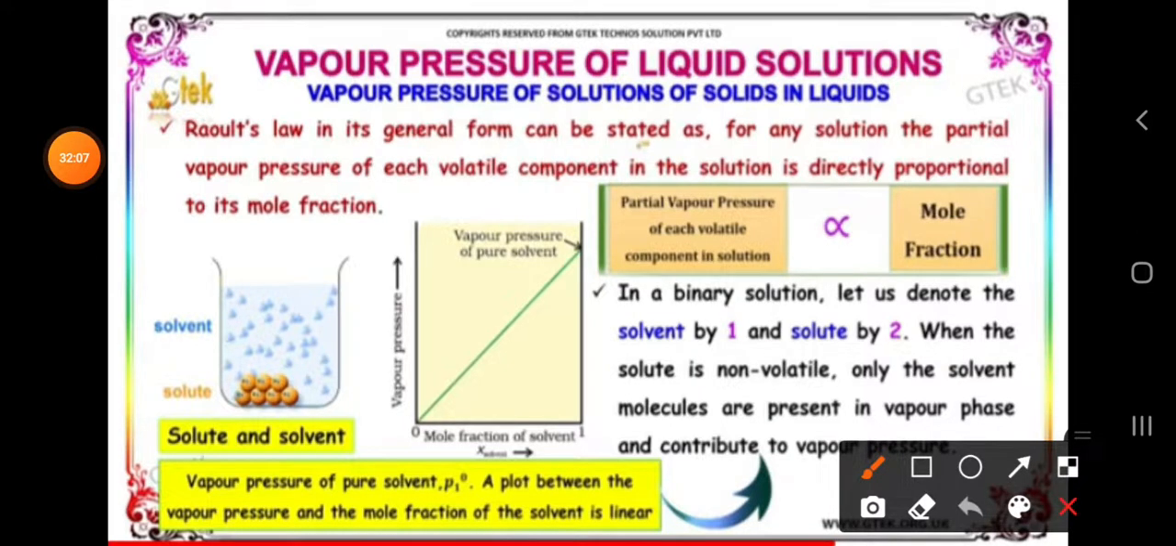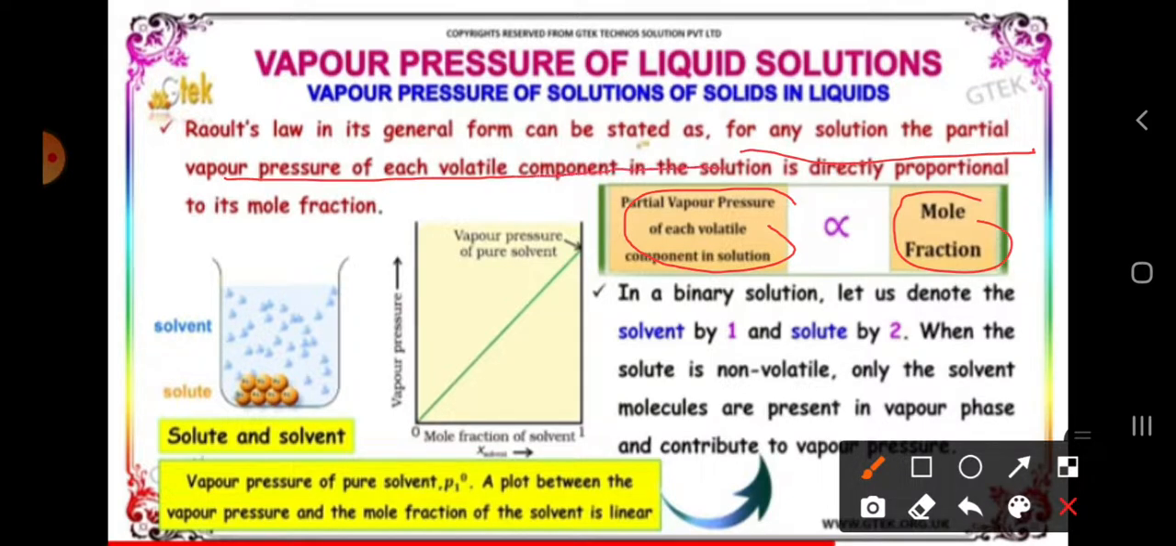In liquid solutions, the vapor pressure of each component is directly proportional to its mole fraction. For any solution, the vapor pressure of each volatile component in the solution is directly proportional to its mole fraction. That means the partial pressure exerted is directly proportional to the mole fraction of the solvent.